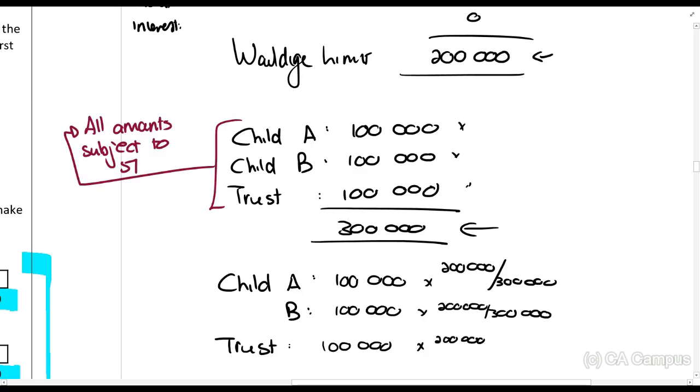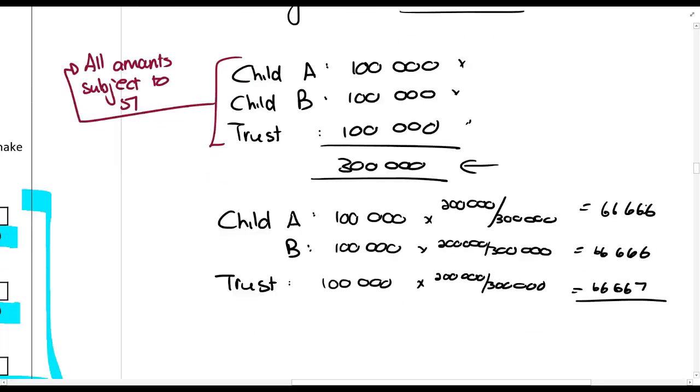So we are just apportioning it. Right, so it means 66,666. Just a little bit of rounding. If you add all of that up, you will see that the total comes back down to 200,000.